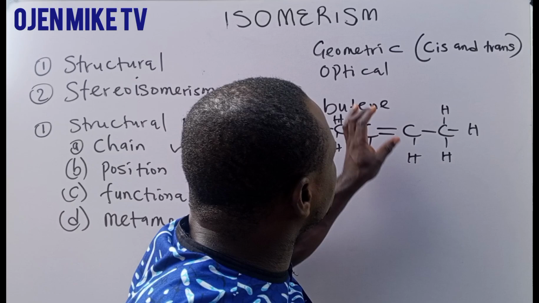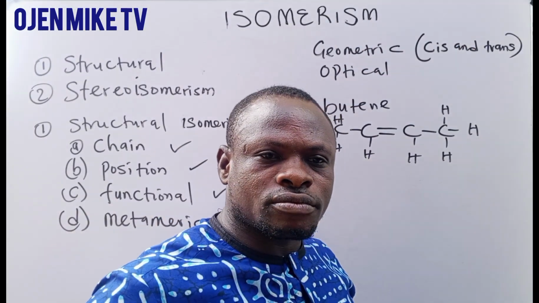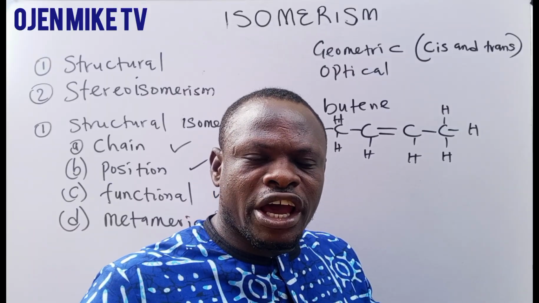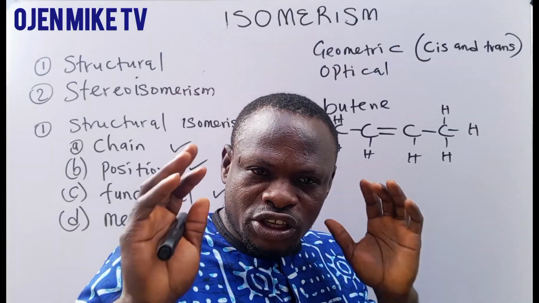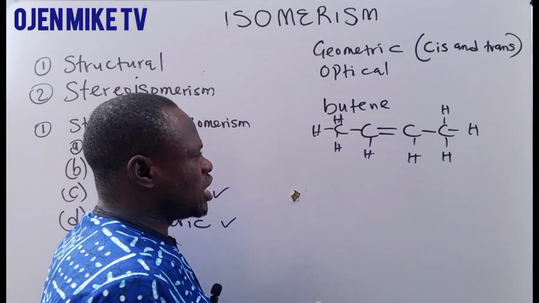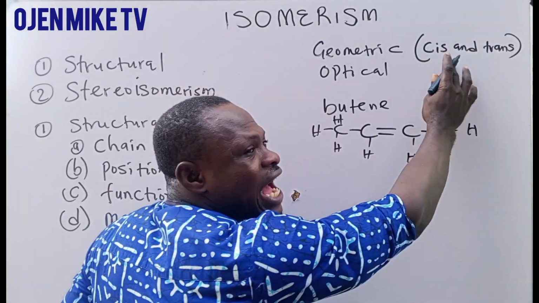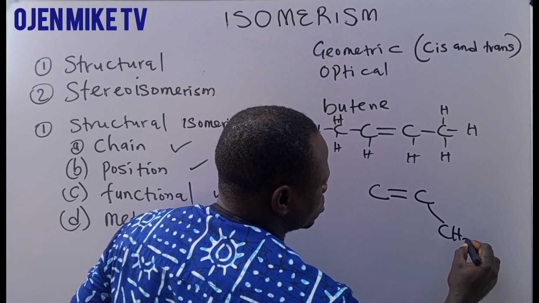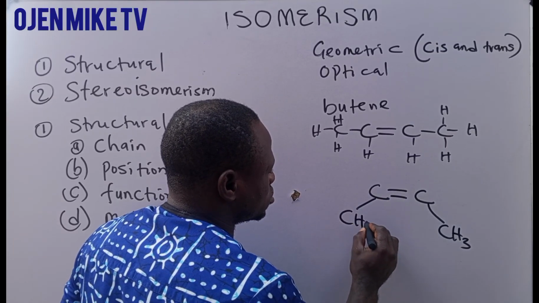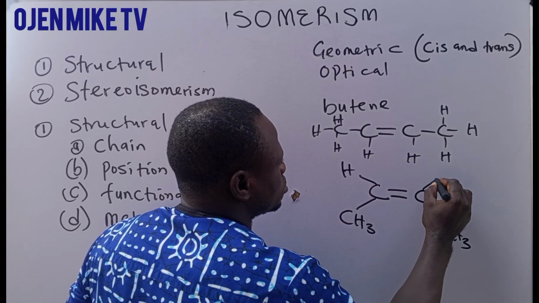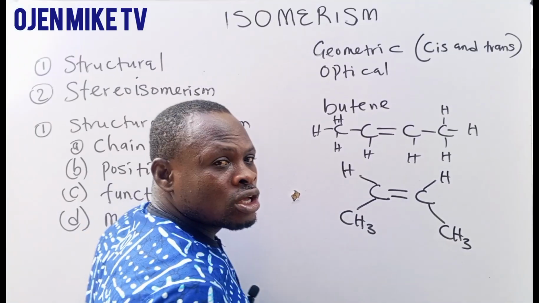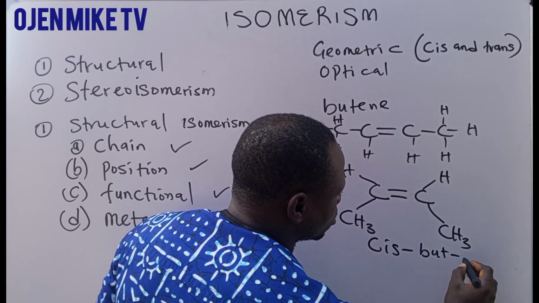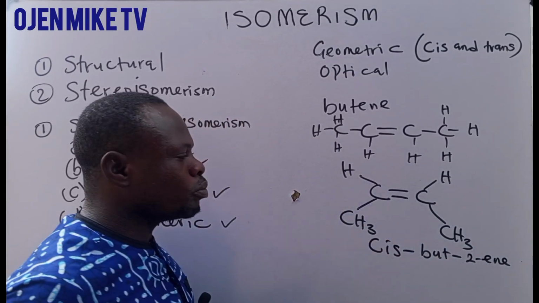Now, in the case of geometric isomerism, we are looking at a structure having the same bonding but a different spatial arrangement. Are you following? Different spatial arrangement. Like in the case of butene, we have what we call cis and trans. Cis, we have something like this. This is cis-but-2-ene.